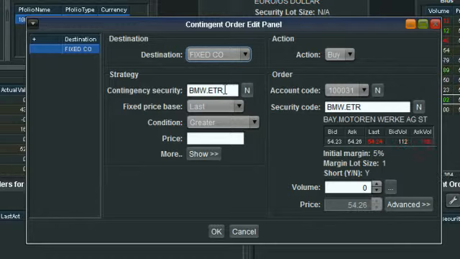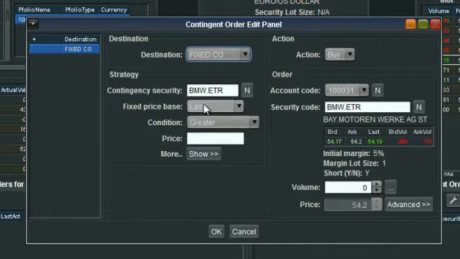By right-clicking in the depth screen for BMW, we can see that it's already filled in our BMW here. Now, here on the left-hand side, or this whole left-hand column, is basically the contingency we're waiting for in the market, or a point in the market at which we then want to trigger the action and the order on the right-hand side to go into the market. So in this case, let's say we were waiting for BMW to break a support line below the current market price before we want to sell and go short.